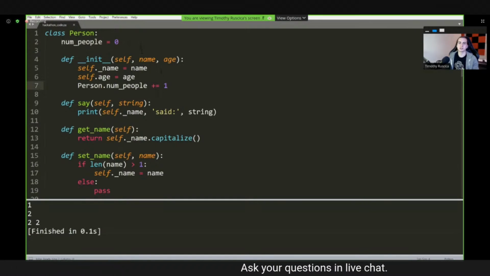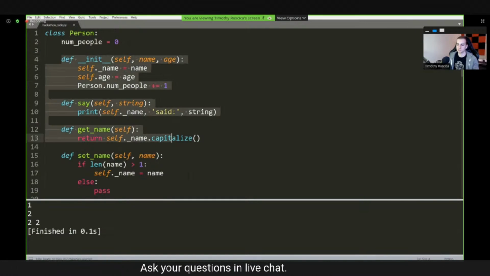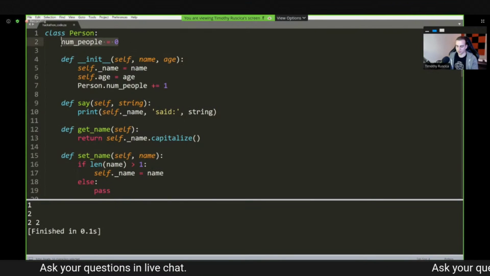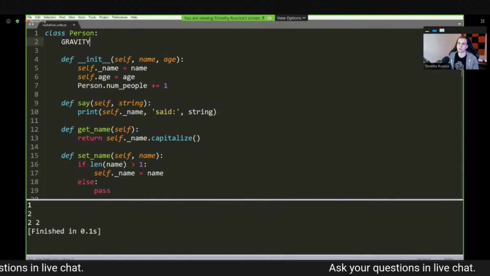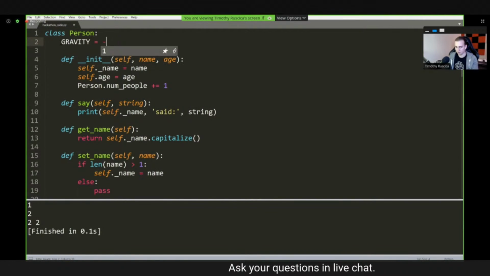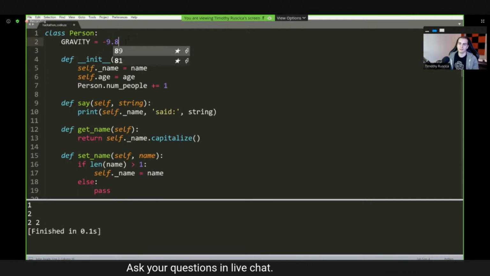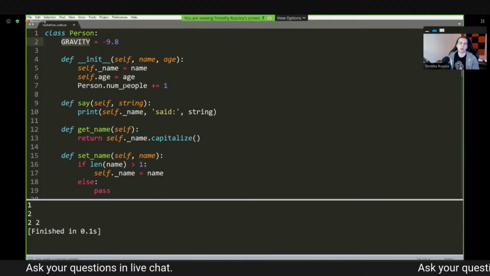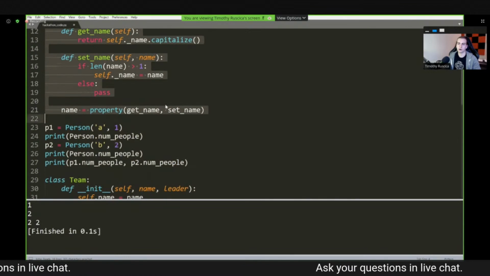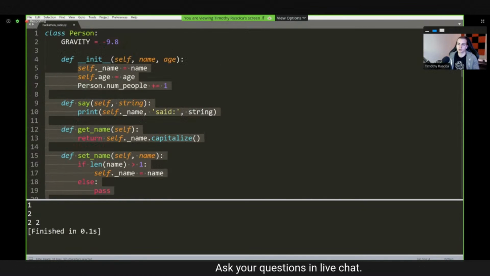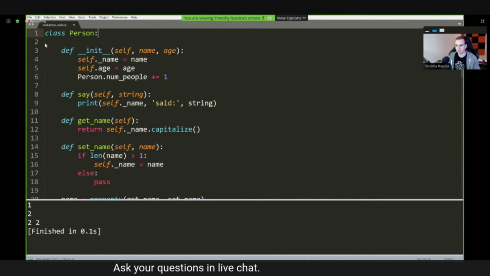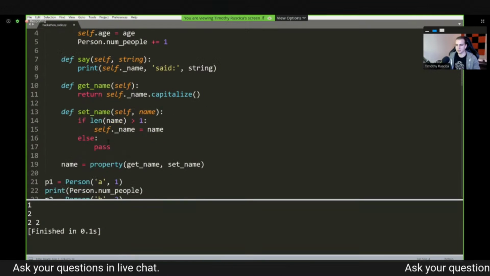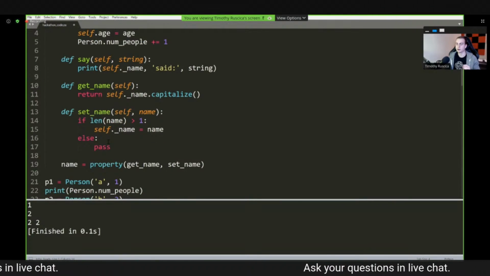So for example, say you want to define some constant that you were going to use inside of these methods, then maybe you would do something like, I don't know, let's say you had a physics engine or something. Maybe you define gravity, make that equal to negative 9.8. Then you would be able to access self.gravity from inside of here, but gravity would be the same for every single one of your instances. Hopefully that's making sense. Ask any questions, please, if that doesn't, but that is a class variable.